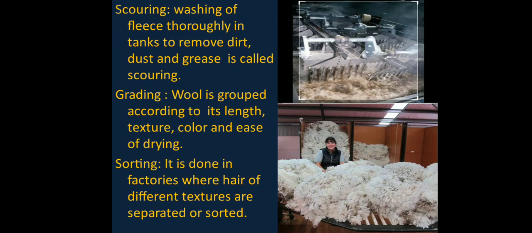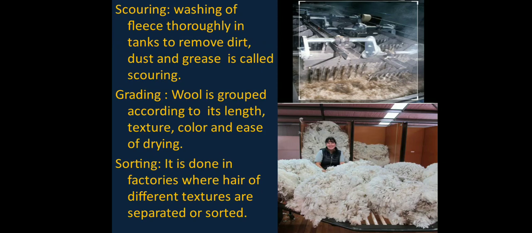Next comes the scouring process of wool production. Scouring is the washing of fleece thoroughly in tanks to remove dirt, dust and grease. After removing the dirt, dust and grease, the wool next goes to the grading process. In grading, wool is grouped according to its length, texture, color and ease of drying, that means how easily the wool dries up. According to these features, they are graded.